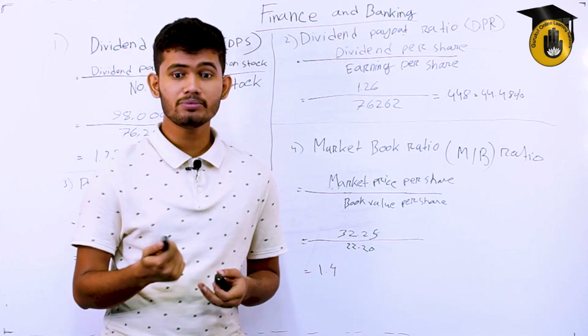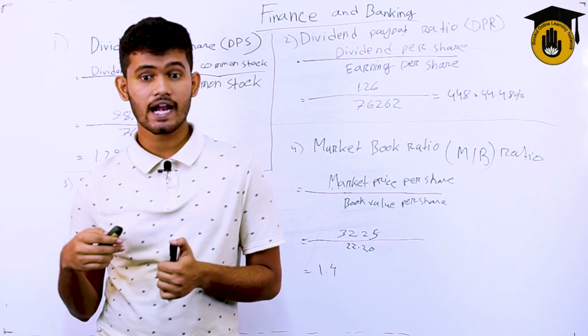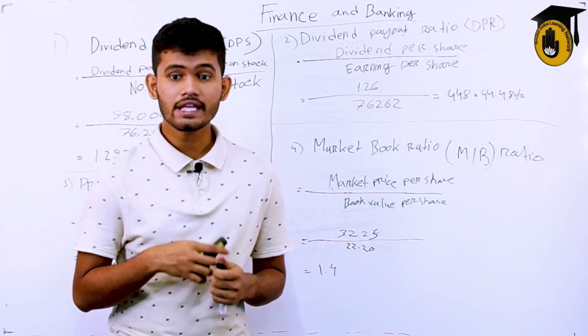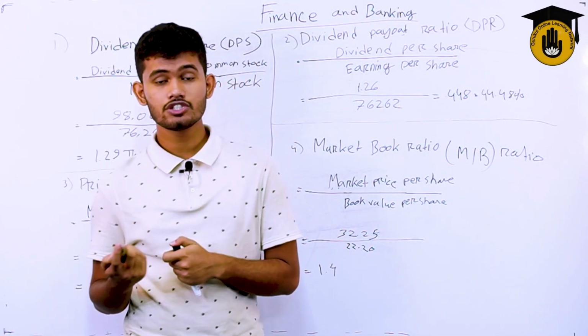So the MB ratio means that the current investors are currently paying 1.14 for each taka 1.00 of book value.